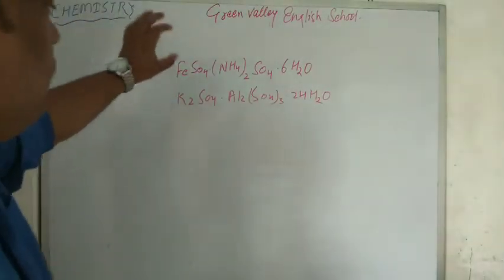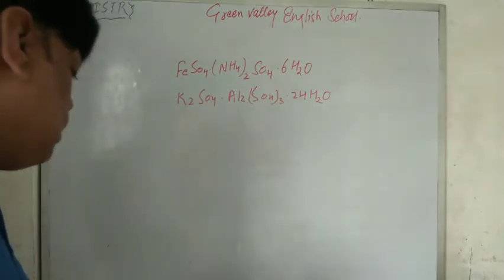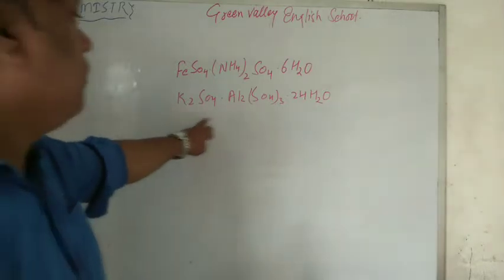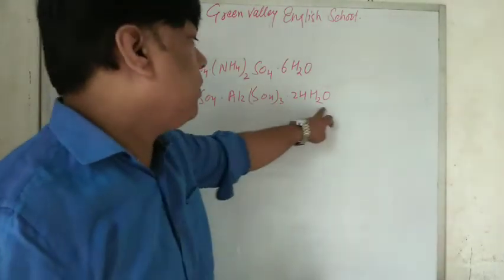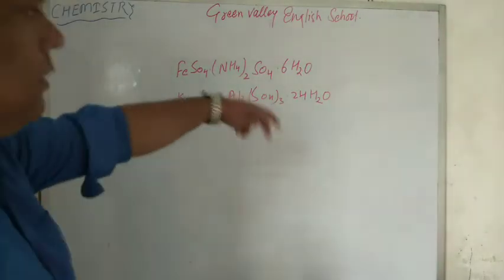So FeSO4.(NH4)2SO4.6H2O here. And what about this, K2SO4.Al2(SO4)3.24H2O? Hydrated, hexahydrated.